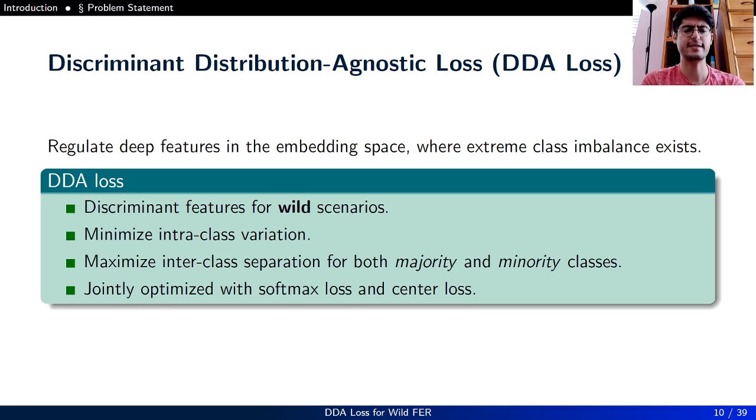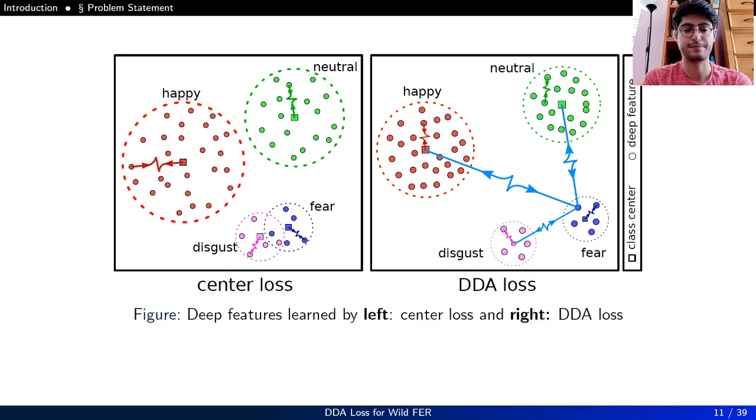So our solution is discriminant distribution-agnostic loss, or DDA loss for short, to regulate deep features in the embedding space where extreme class imbalance exists. DDA loss yields discriminant features for wild scenarios. It minimizes intra-class variation and it maximizes inter-class separation for both majority and minority classes. It is jointly optimized with softmax loss and center loss.